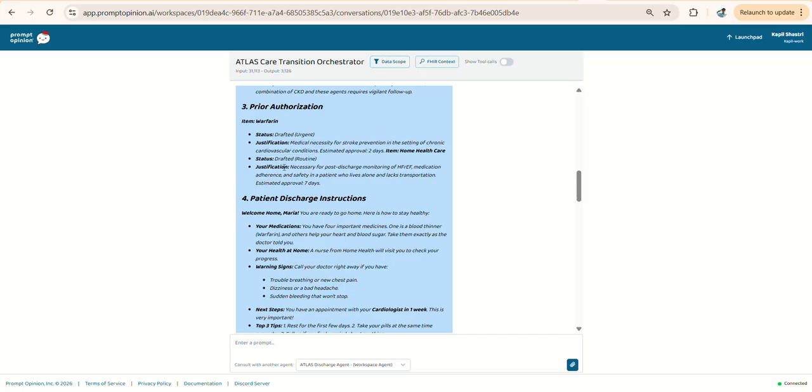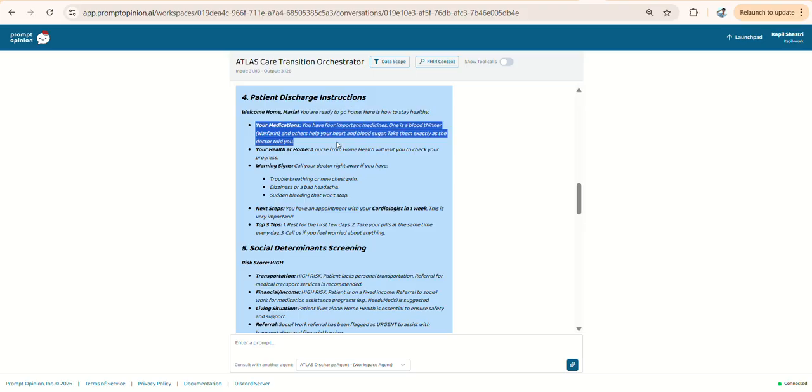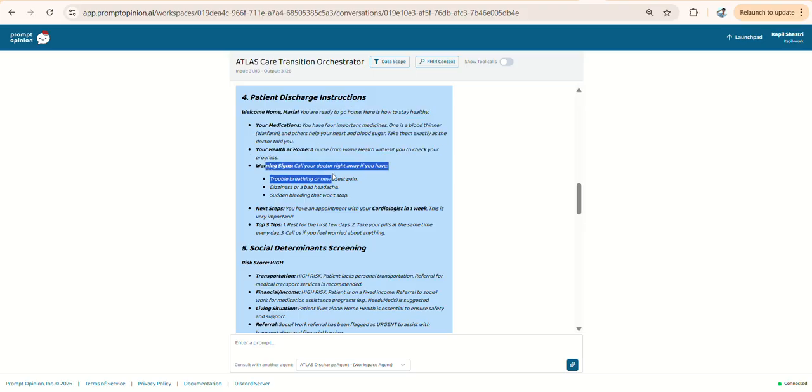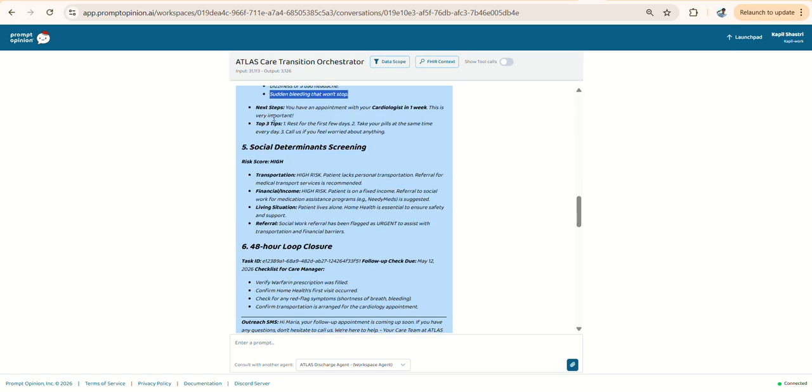and insurance jurisdiction. Then the patient discharge instructions, like: welcome home, Maria, you are ready to go home, and your medication, your health, and warning signs. Call your doctor right away if you have trouble breathing, new chest pain, dizziness, a bad headache, or sudden breathing trouble that won't stop. Next, schedule your appointment with the cardiologist in one week.